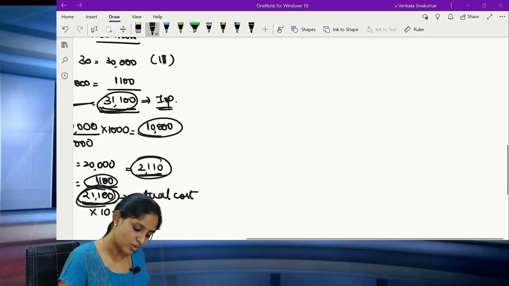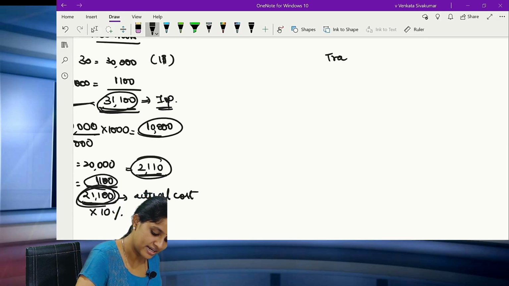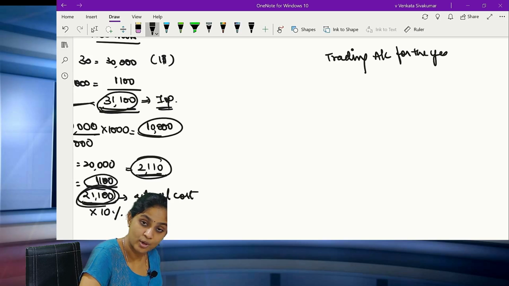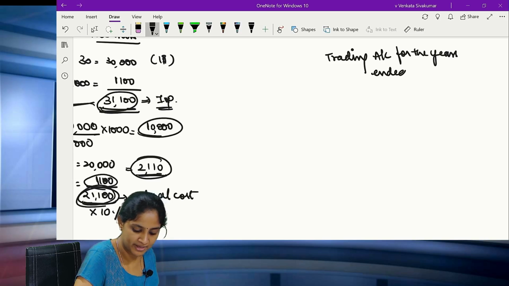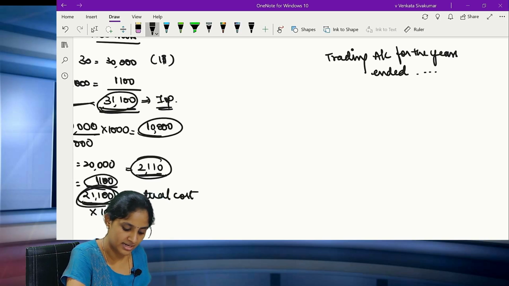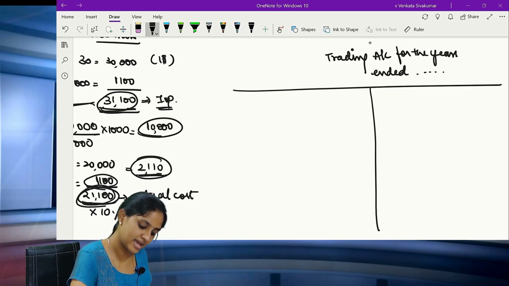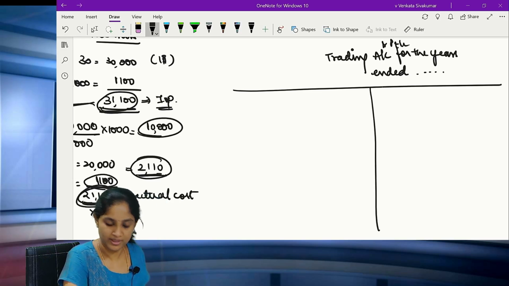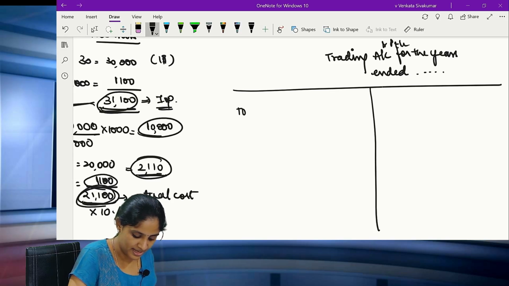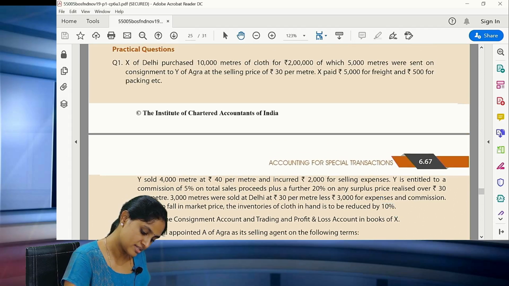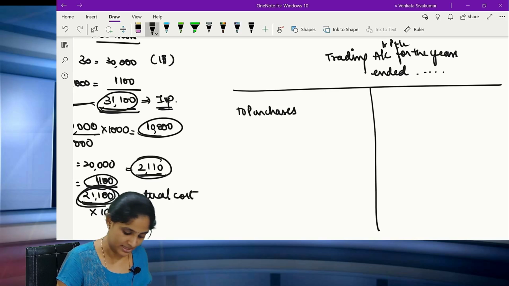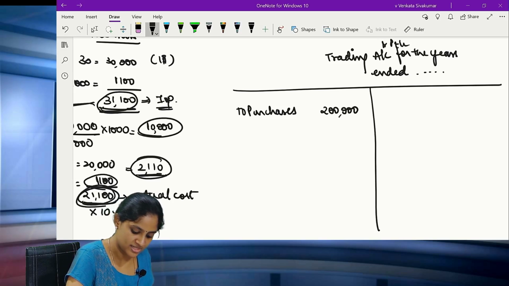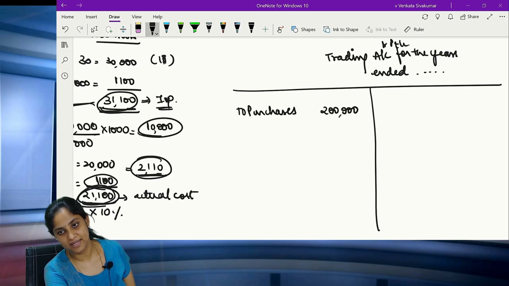All of you clear? Now we are going to prepare the trading account. After knowing that there is a profit on consignment, now I am going to prepare the trading account and P&L account for the year ended. So in the trading account, I will be having to purchases. All of you please see, the purchases is for how much value? It is for 2 lakh rupees. So the purchases I will be writing at 2 lakh rupees.